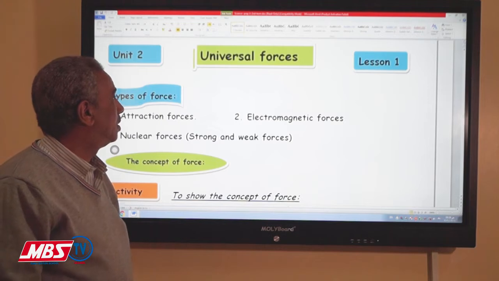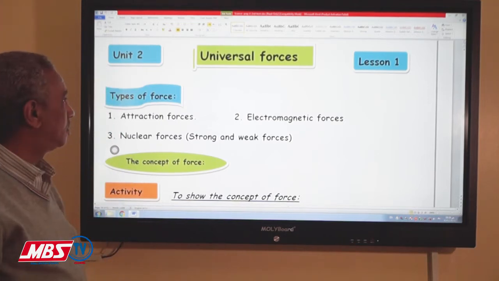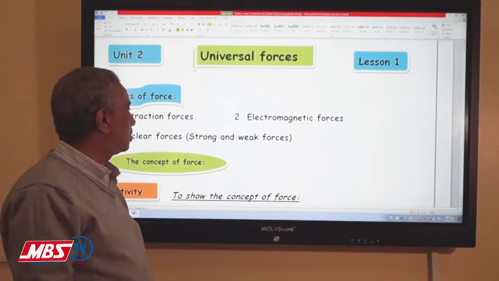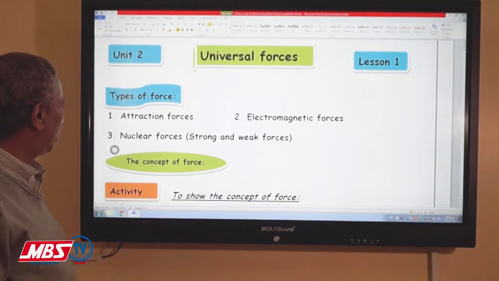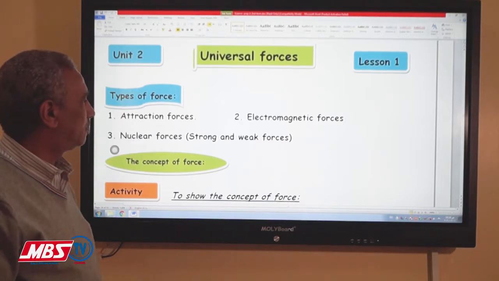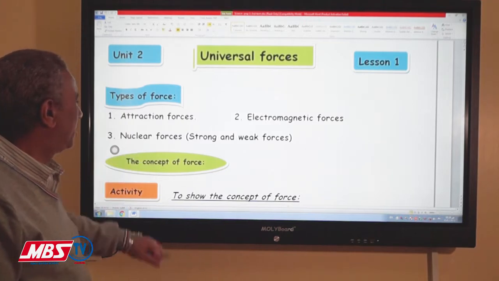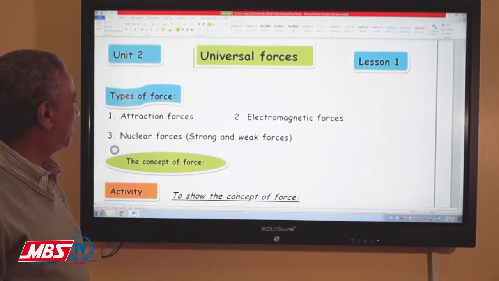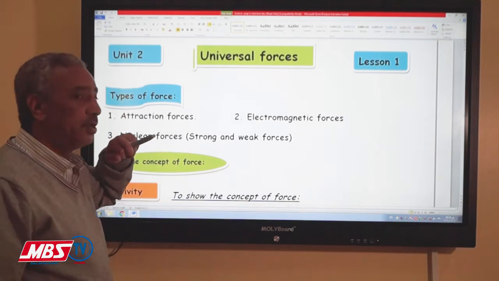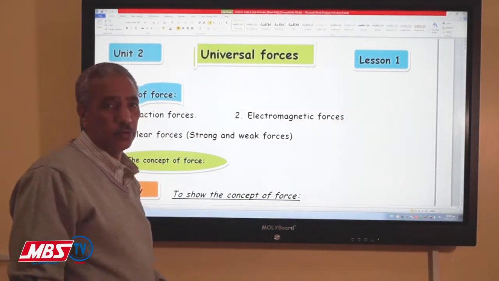about the universal force. The universal force has different types of force. These types of force we will explain one by one. Number one, attraction forces. Number two, electromagnetic forces. Number three, nuclear force. That means all of these three forces belong to a title called universal forces.